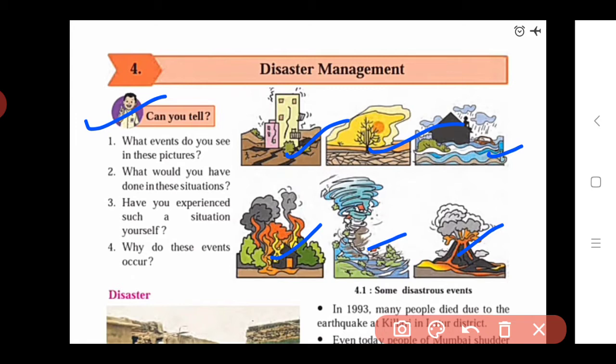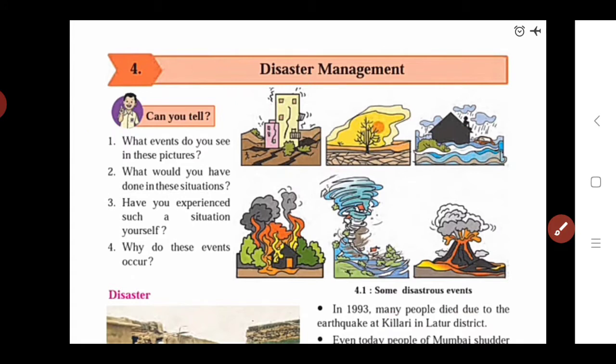First we see which conditions they are. If we observe all these pictures, the first picture is of an earthquake. Okay, what is the second picture? Second picture is, if we see the earth has completely gone dry, so it is a drought. Drought means there is a scarcity of water. Okay, such a condition. Then we see the third picture, that is heavy rainfall.